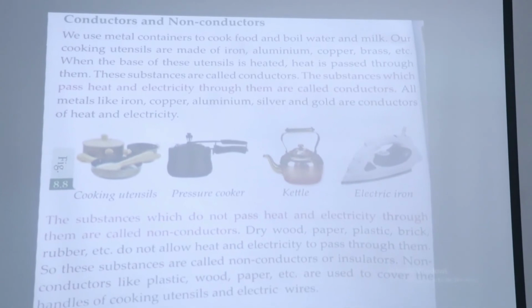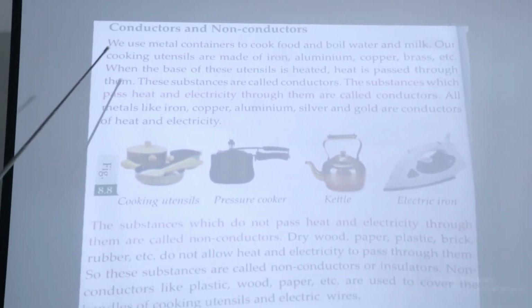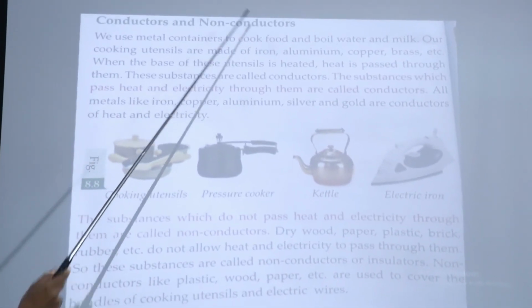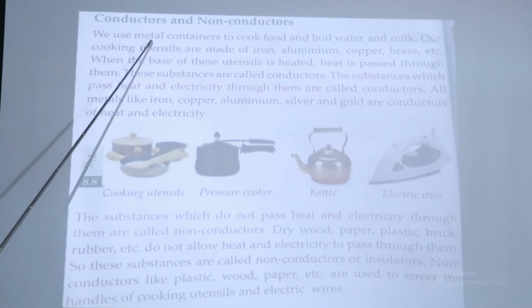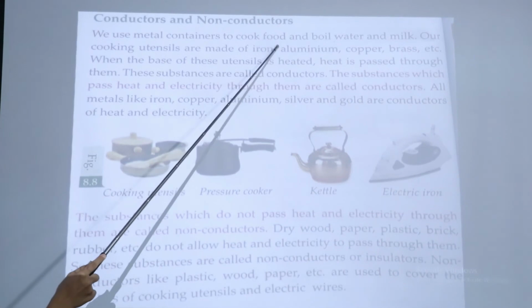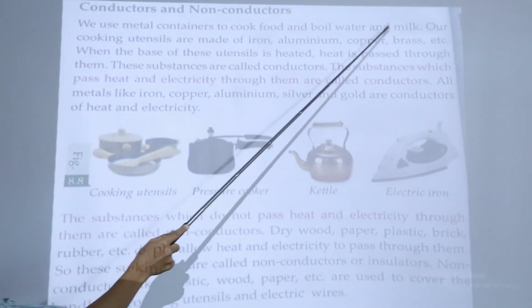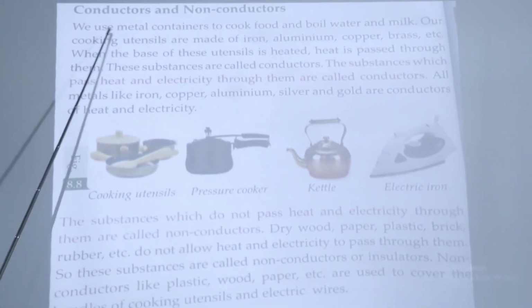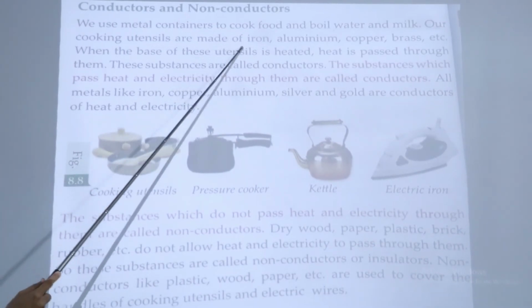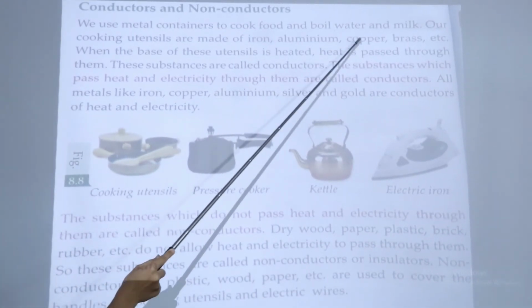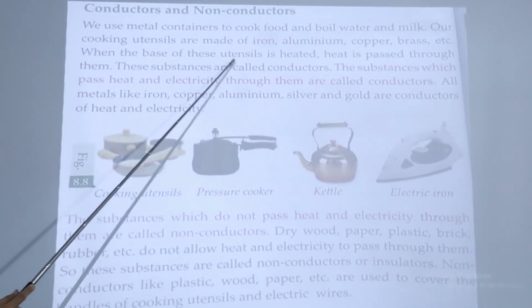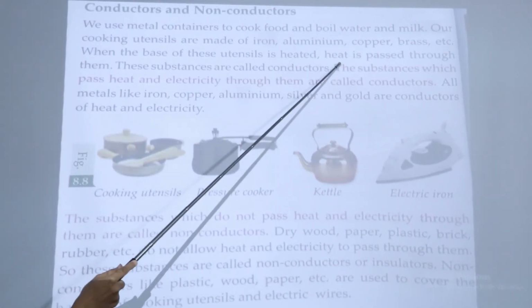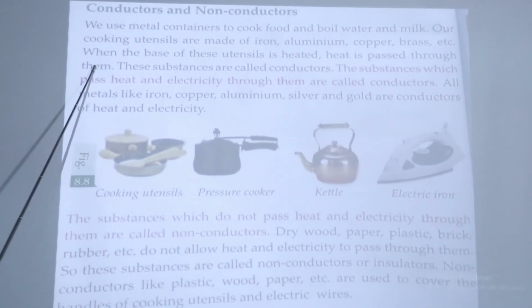Okay, now our last topic is conductors and non-conductors. Now let's see. We use metal containers to cook food and boil water and milk. Our cooking utensils are made of iron, aluminium, copper, brass, etc. When the base of these utensils is heated, heat is passed through them.